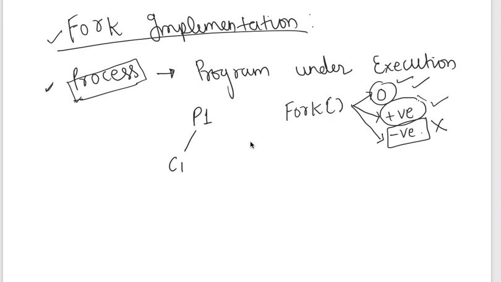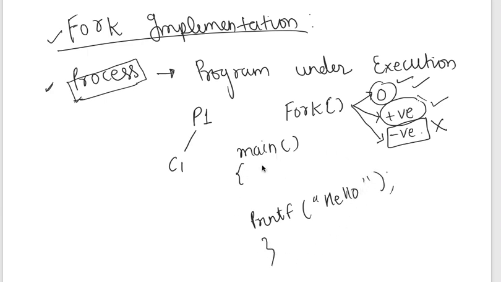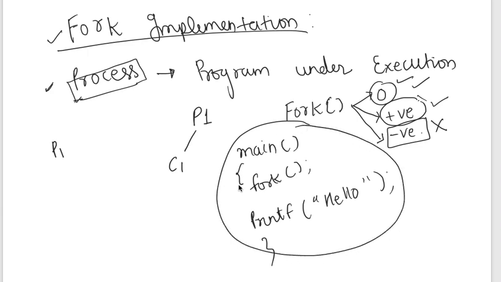So let's suppose main method is given, and in that printf function is there, printf, and simply hello is written here. Okay. So this is your one process, and suppose one fork is written here. So what will happen? This P1 is the whole parent, it will be acting as the parent.